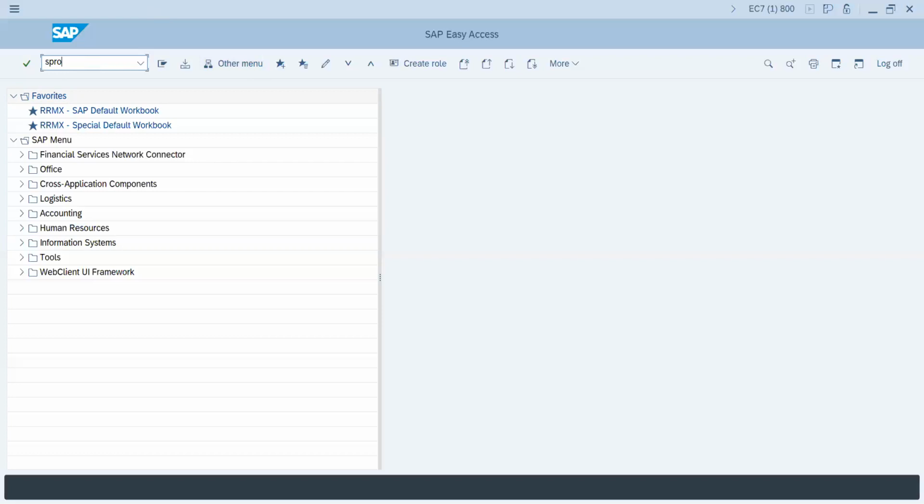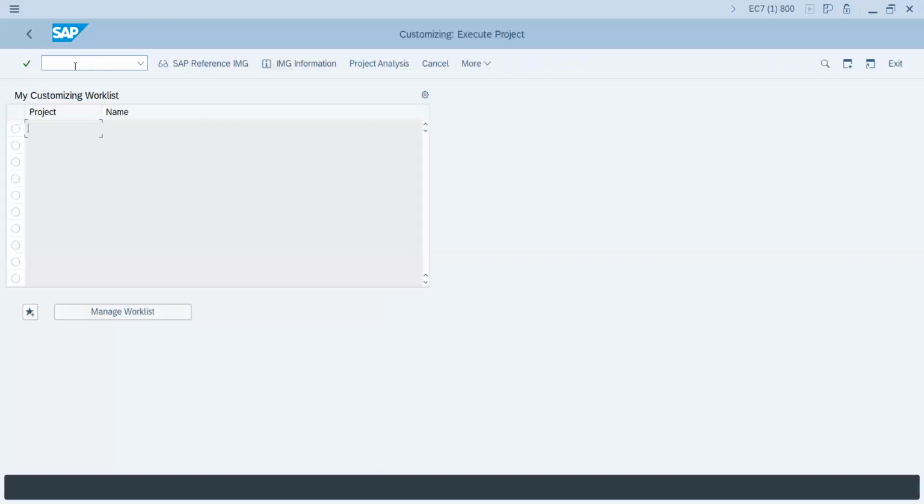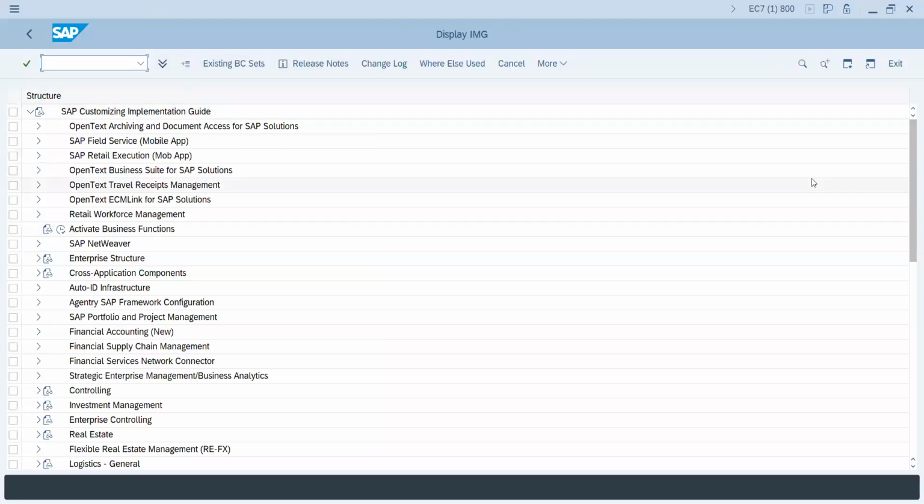I have a small quiz here. Do you know why this is called SPRO? To be honest, what we used to call it was the implementation guide.